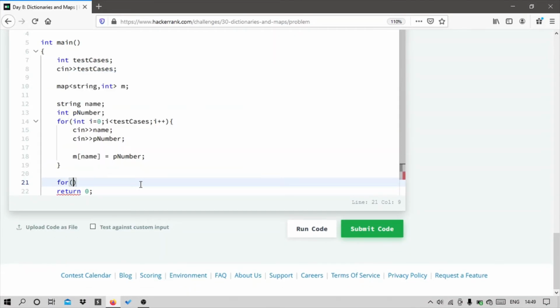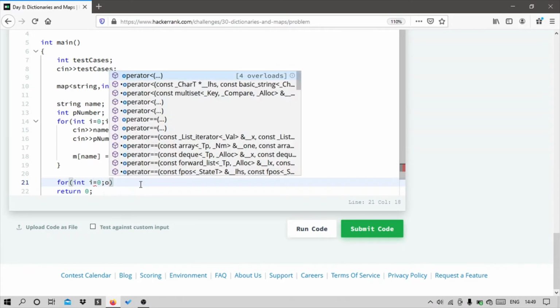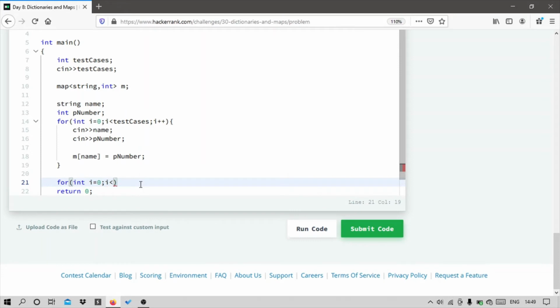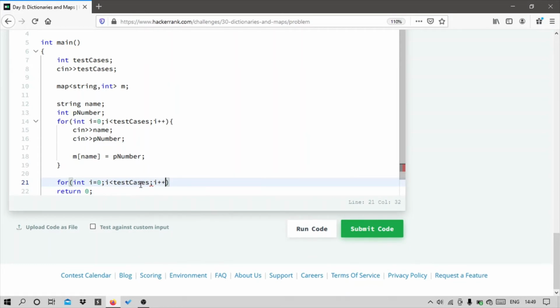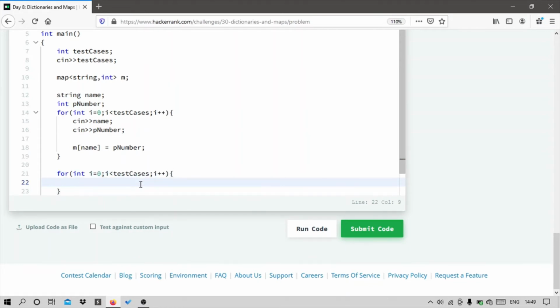So I will run another for loop for this. Actually, I'll be using a while loop there. I'll be explaining why I'll be using only a while loop here.